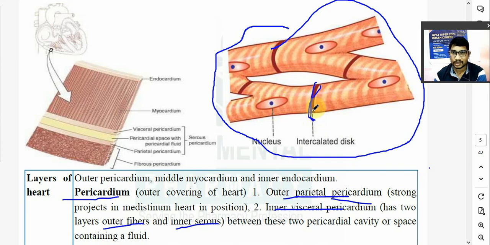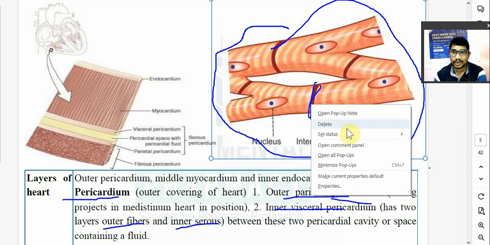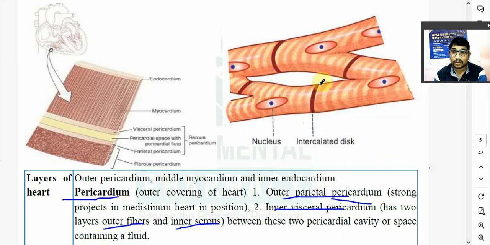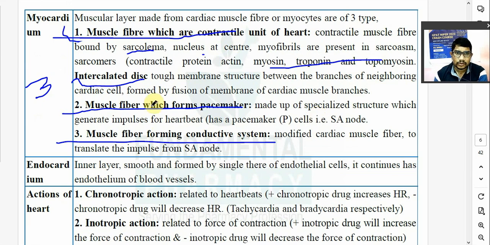That's why it is a dark color. So it is known as intercalated disc. It is not a membrane, नहीं है. So because of this there is an easy movement of ions across from one cell to another cell. Electrical impulse भी easily जाता है. Intercalated discs are the tough membrane structure between the branches of neighboring cardiac cells. They are formed by fusion of membrane of cardiac muscle branches.